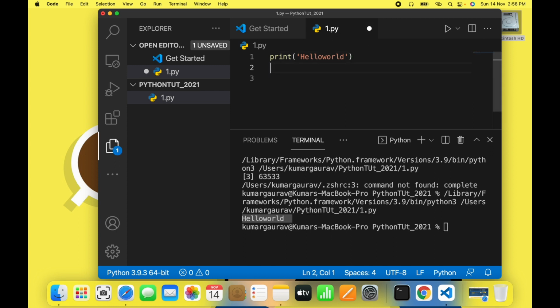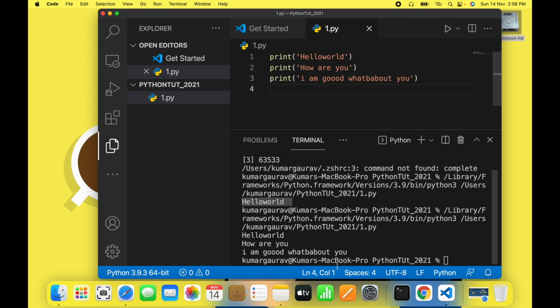Like that you can write anything. So if you want to write, let's say, how are you, you can write that, or you can say I am good, what about you. So all these three lines will be printed. Hello world, how are you, I am good, what about you. This is a very simple first program which we have written in this.